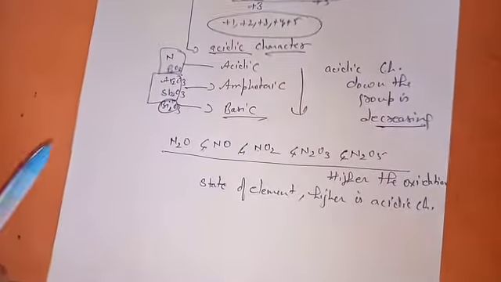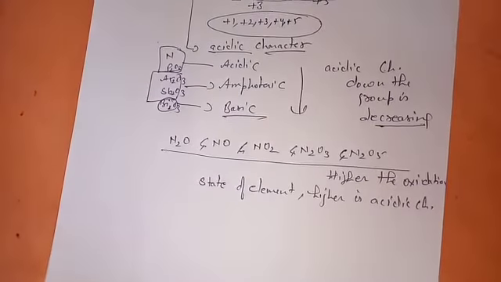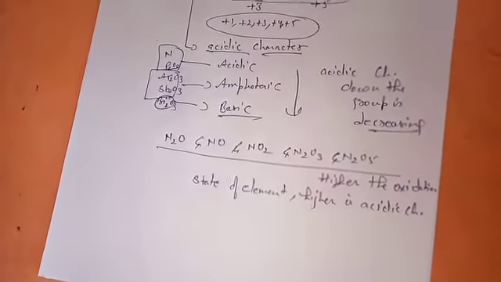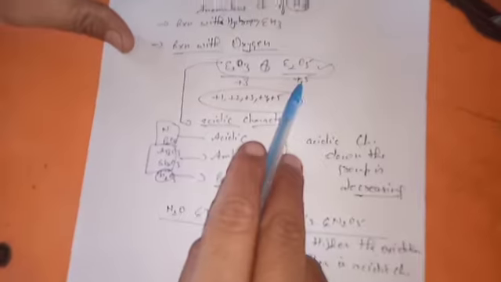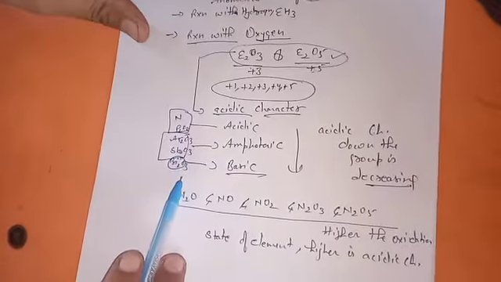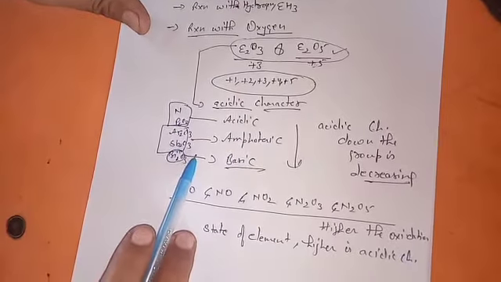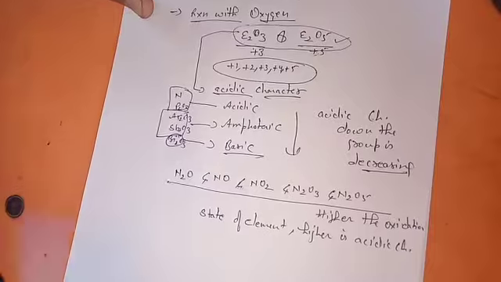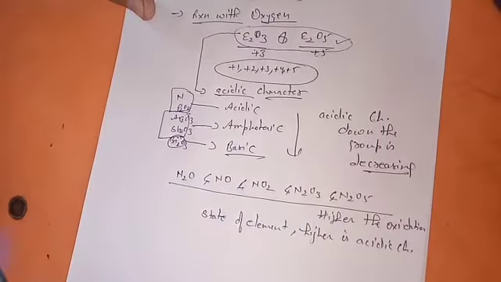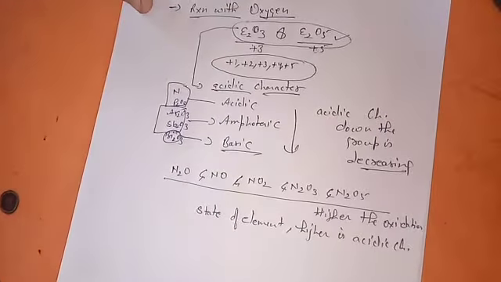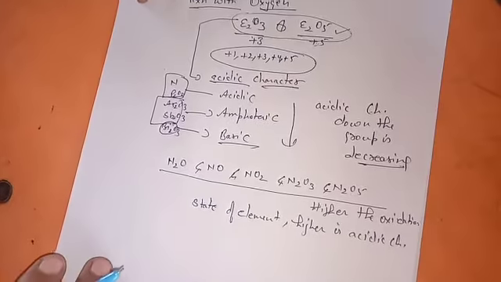Now this much you have to explain in case of the reaction with oxygen: what kinds of oxides they are forming, what their acidic behavior is, the reason for that, and for the oxides of a particular element, what their character is, whether acidic character is increasing or decreasing, particularly such things.